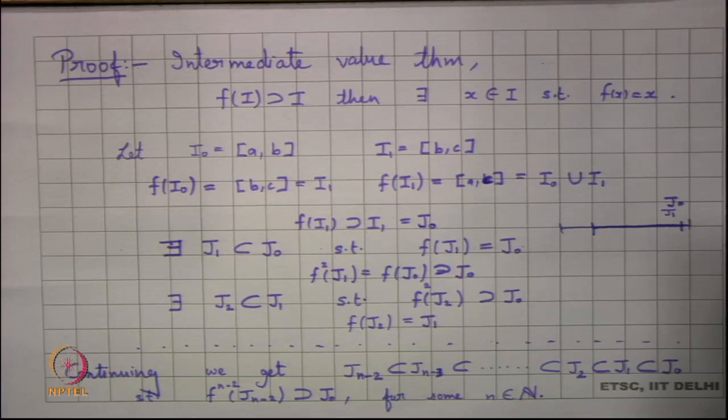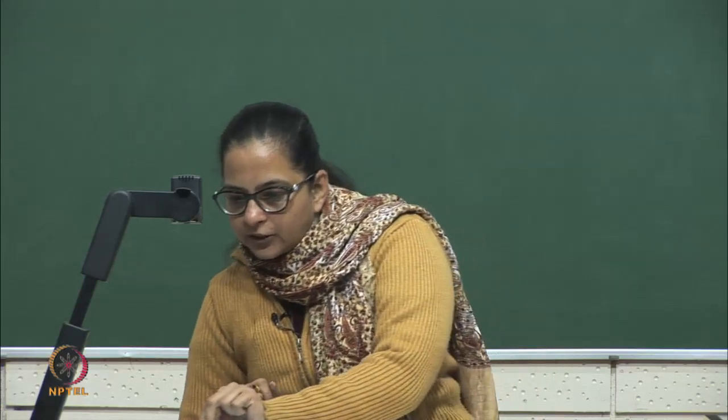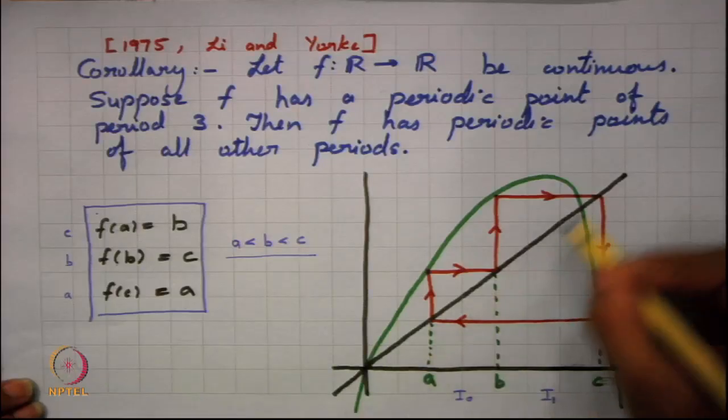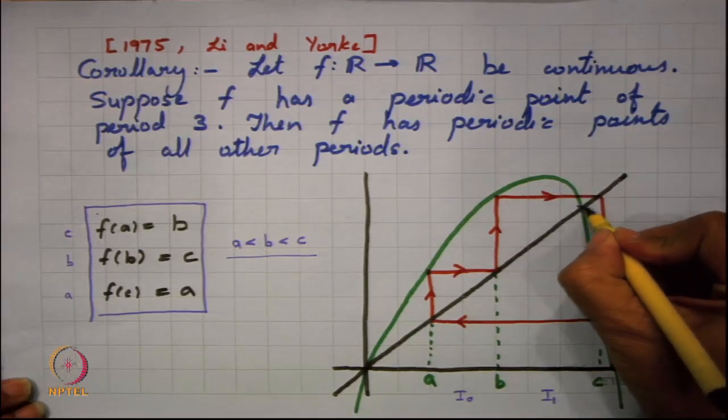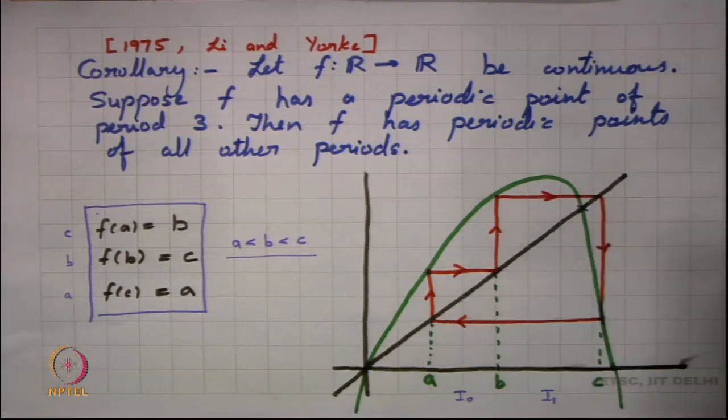Now, let me look back into this figure once again. This is possible for what kind of n's? Let us try to see here. Let us look into this part. What we find here is that f of I1 contains I1. Since f of I1 contains I1, there is a fixed point of f contained in I1, and in fact one can easily see in this graph that this is the fixed point here. So, f definitely has a fixed point in I1.